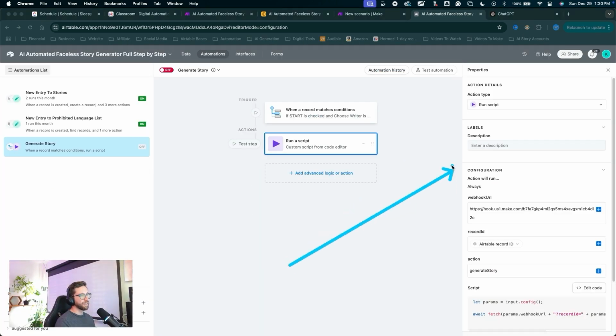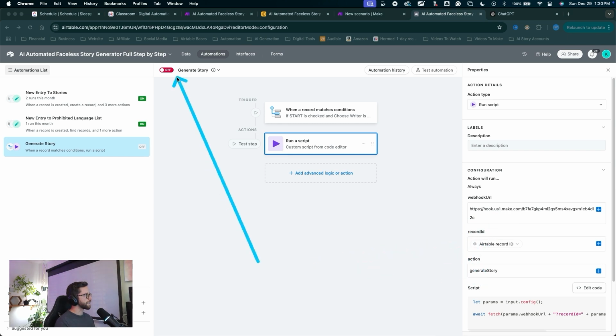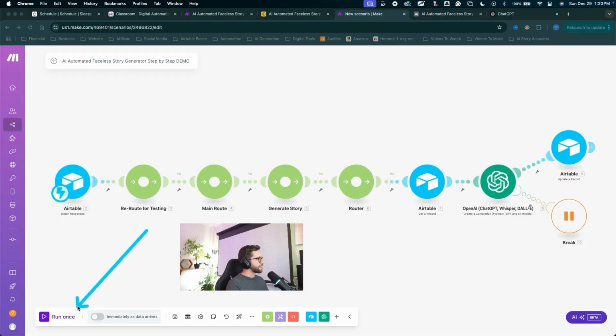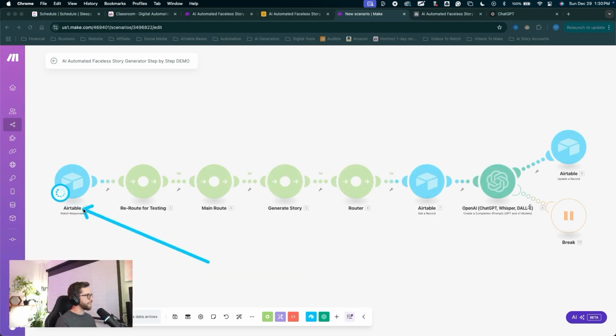Let's take a look at what's going on over here on the right side. We can see our variables that we added, the webhook with the actual value, the record ID with that value, and the action with that value. Let's come up here to flip on the automation and let's go ahead and trigger this automation. Jump back into Make. Let's come down here to run once. Now we can see that webhook is waiting for our signal.